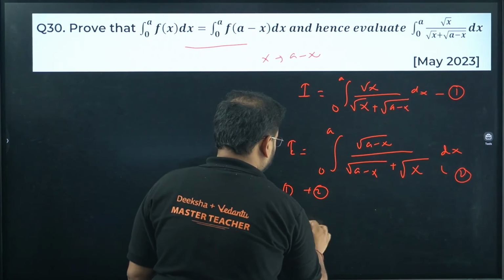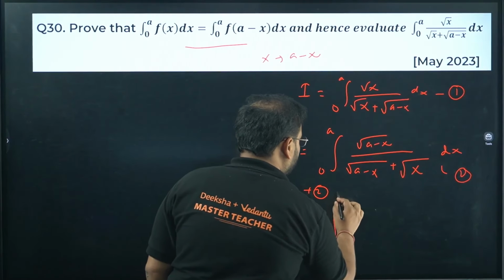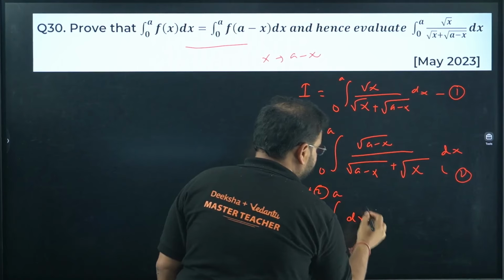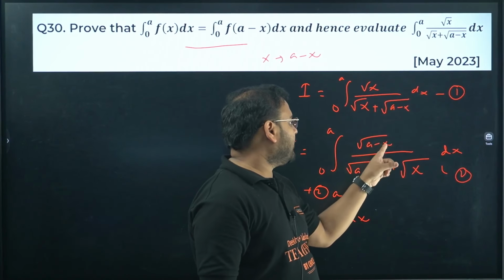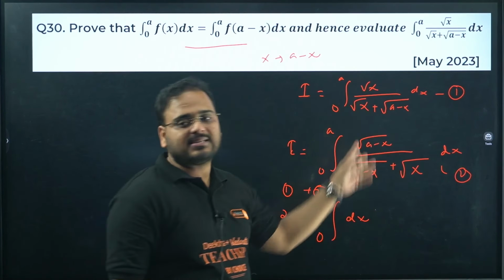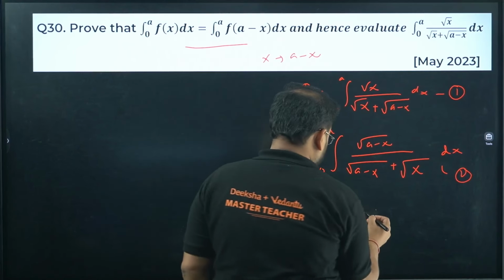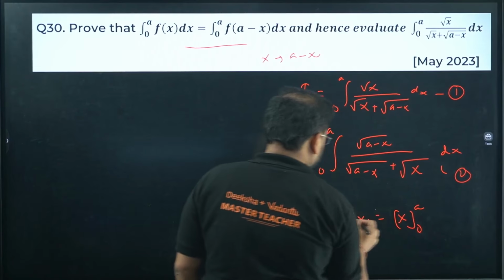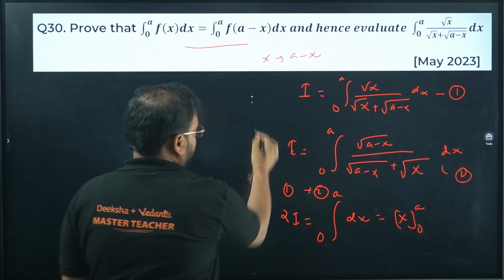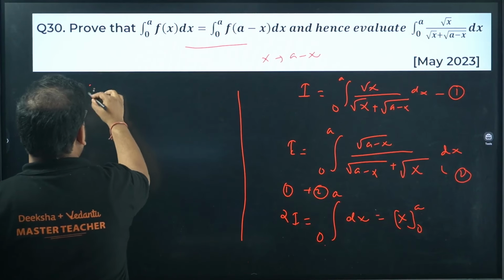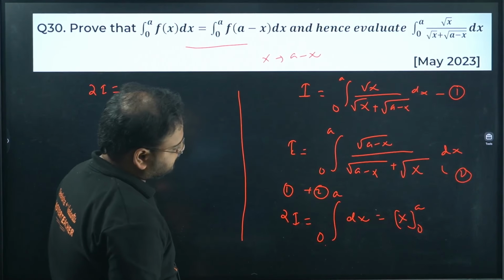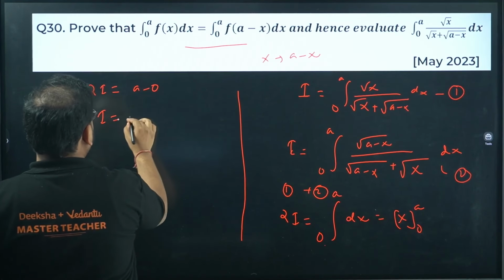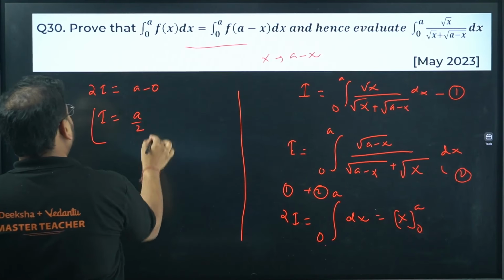We'll have twice of I over here, and we'll have 0 to a. If you add these two sum, will get simply cancelled. You'll have only dx left, because root of x plus root of a minus x, here also root of x plus root of a minus x, they'll cancel, only dx is left. Integration will be what? X from where to where? 0 to a. The limit you check, a and 0. So you have 2I equals to a minus 0. So I equals to a by 2.